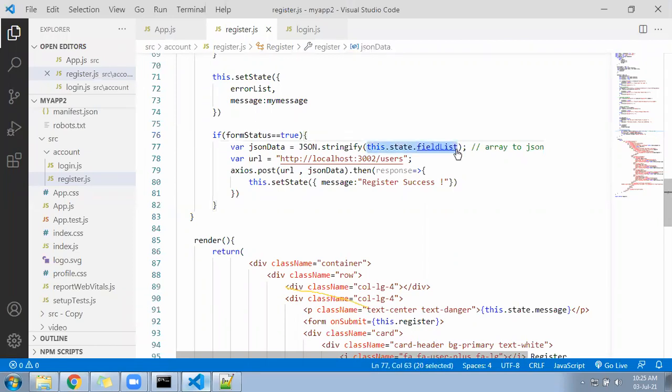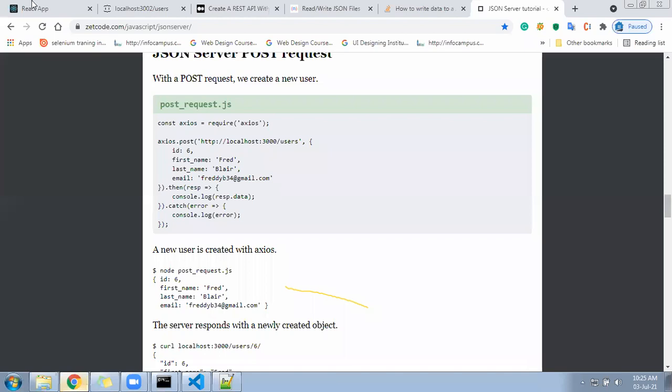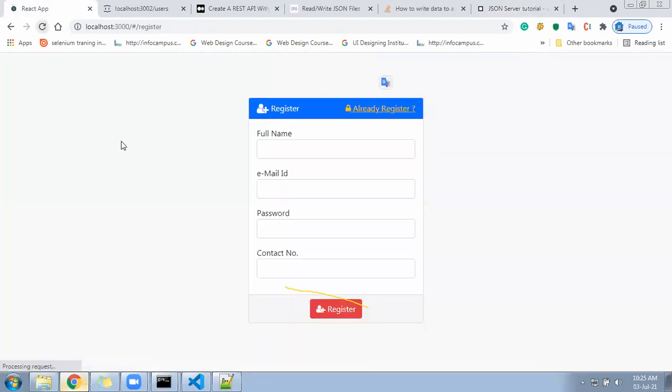This dot state dot list. Correct. This dot state dot field list. Remove all this. Let it be an array directly. Post the array data here. Now after that it will take 1 minute. Okay, hold on. I'll make it ready, then I'll send you this. First you just import your Axios at the top. Import the Axios and get ready. I'll give you the solution.